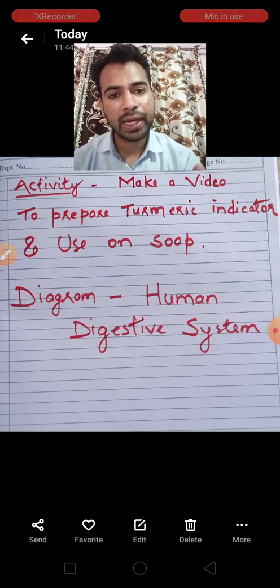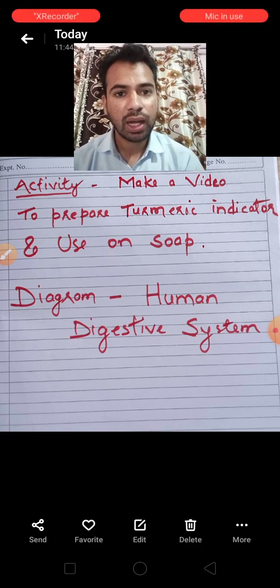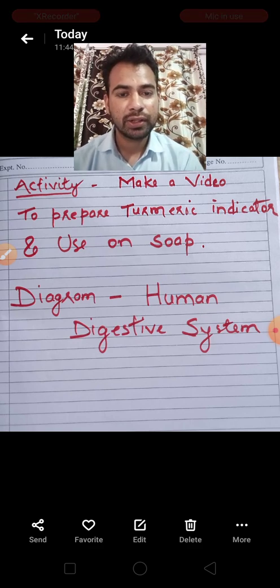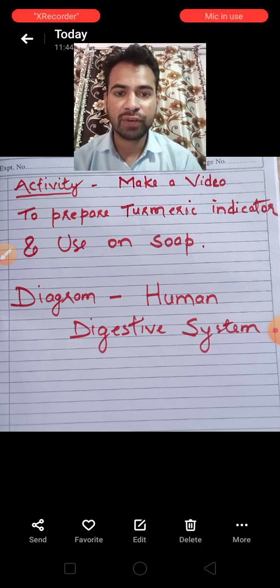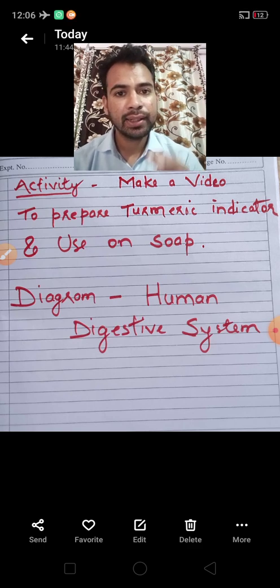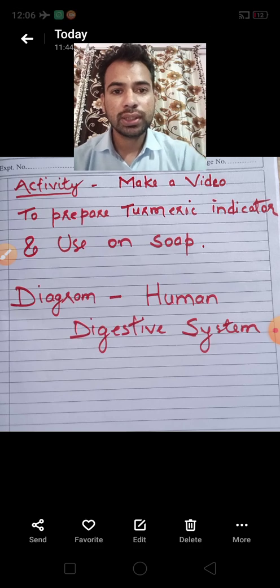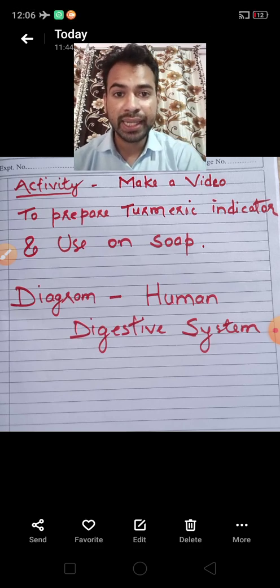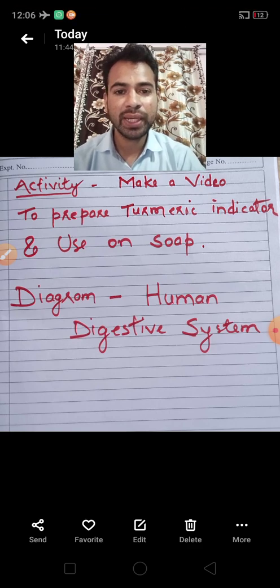You find this activity, follow it, and make a video of how you perform it. Means in front of the camera you collect the requirements, you follow the procedure, and then you upload that video to the link that we have given in the 7th standard group. Clear?